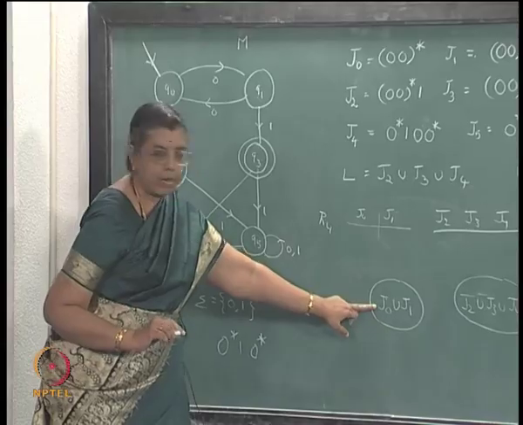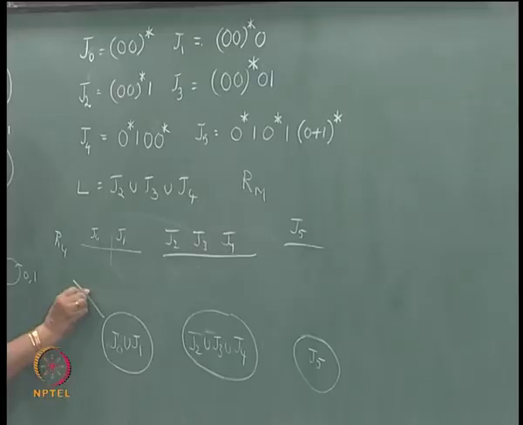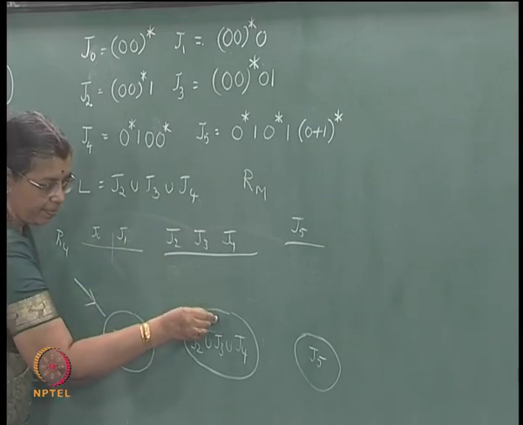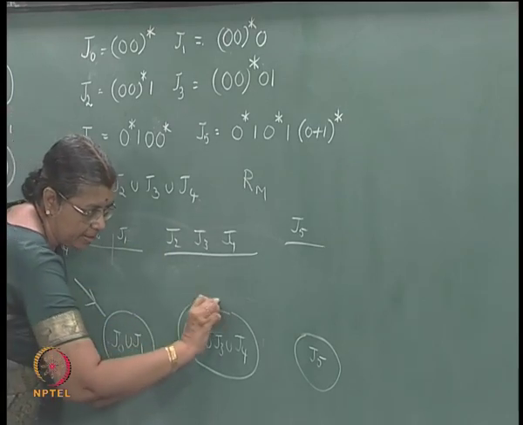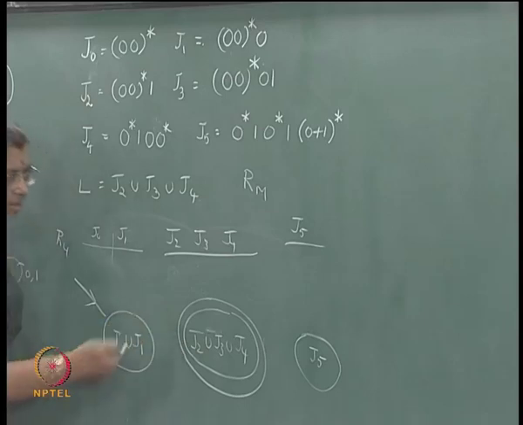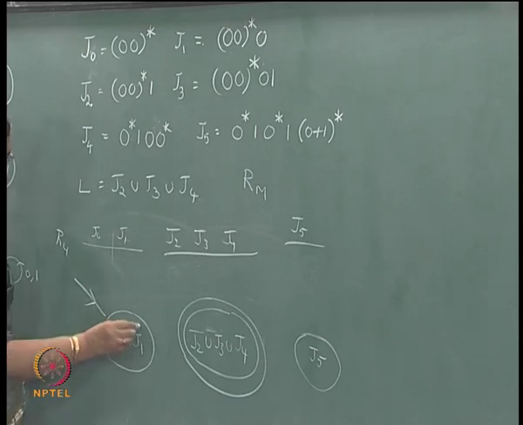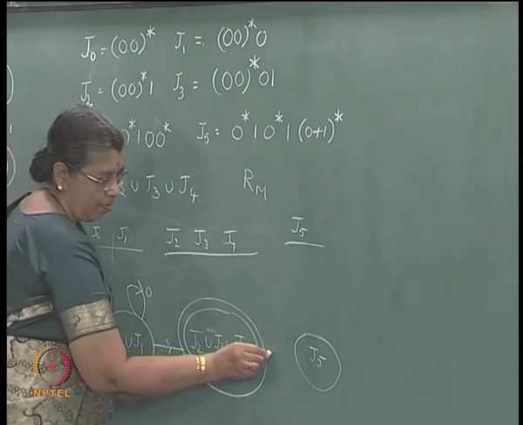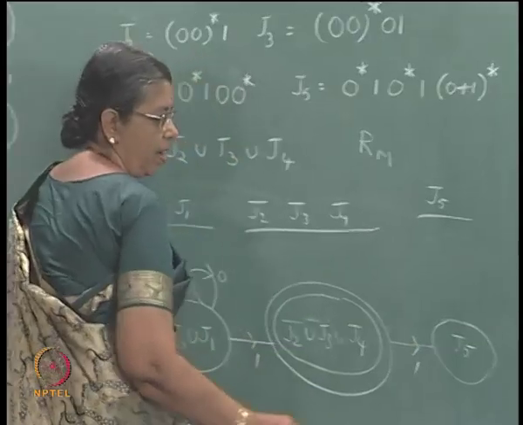So, epsilon will belong to this, that will be the initial state, and J2, J3, J4 contain the final states, or strings in them are accepted. So, that will be the final state. The transition diagram will be like this: as long as you read a 0, you are here. If you read a 1, you go here. If you read one more 1, you go here.